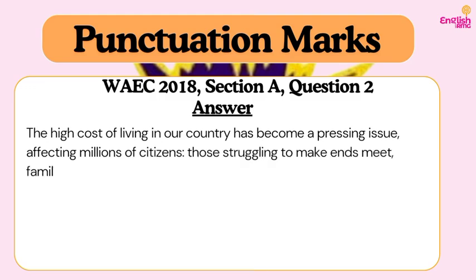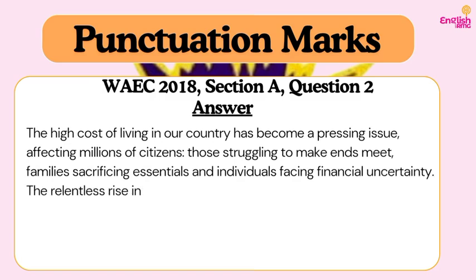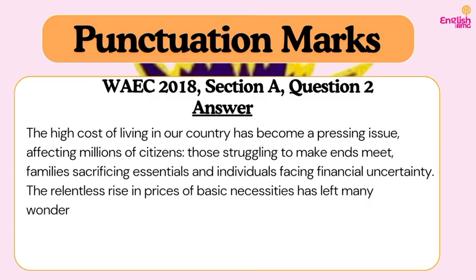We have, the high cost of living in our country has become a pressing issue, affecting millions of citizens, colon, those struggling to make ends meet, families sacrificing essentials, and individuals facing financial uncertainty. The relentless rise in prices of basic necessities has left many wondering how they will provide for their families. So we said that we can use the colon to introduce a clarification or an expansion or an explanation of what we said earlier.